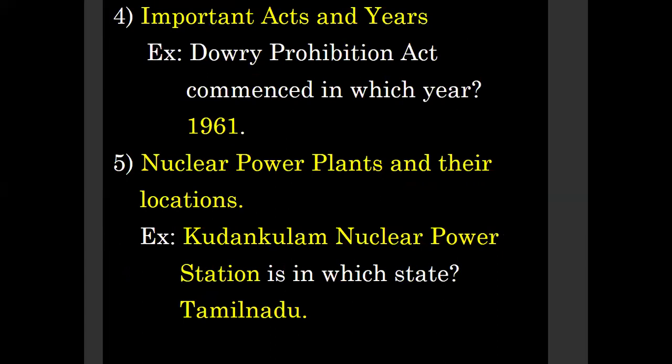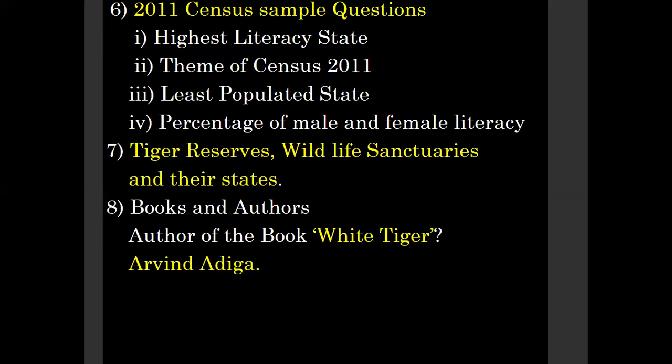Next, nuclear power plants and their locations are important. So just read. Next one, the 2011 census. We got some questions from the 2011 census. Next one, tiger reserves and wildlife sanctuaries and their states. Next, books and authors. This is also another important one.